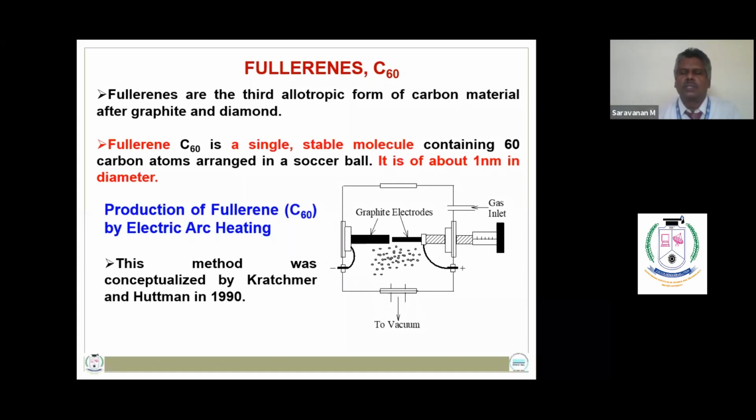These soot particles can be extracted by solvation using toluene as solvent. By using a rotary evaporator, the toluene can be removed to produce fullerene C60, and using liquid chromatography, this fullerene C60 can be purified.